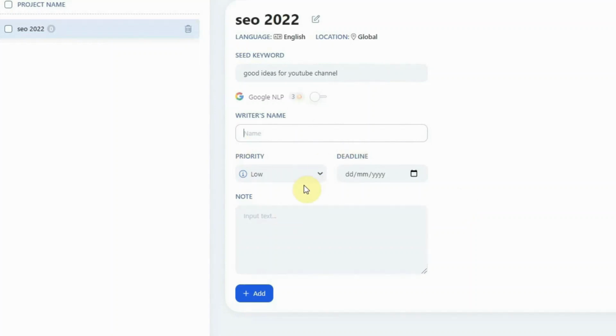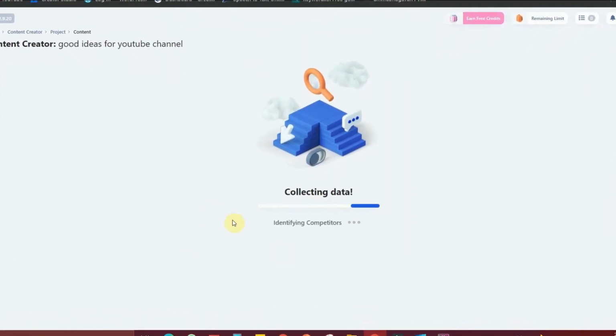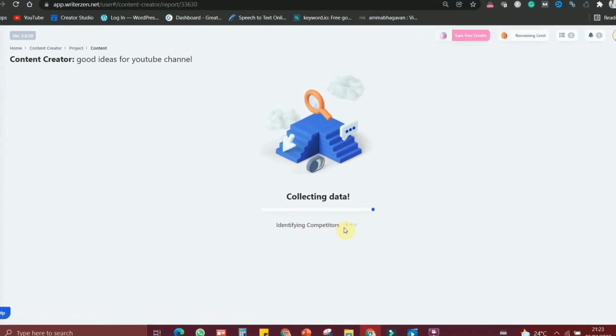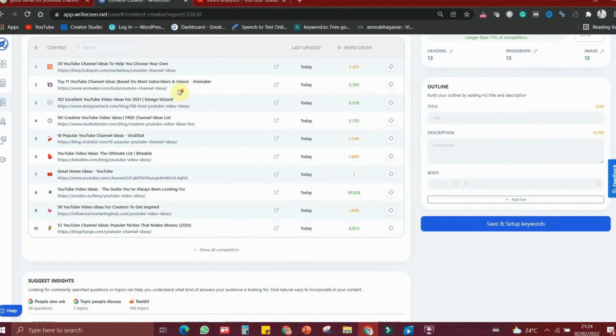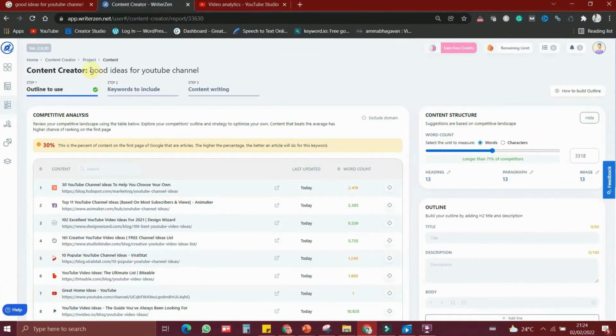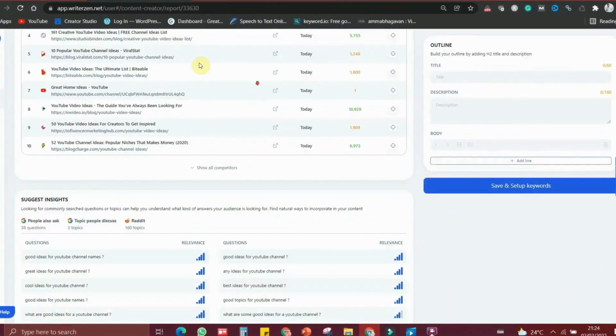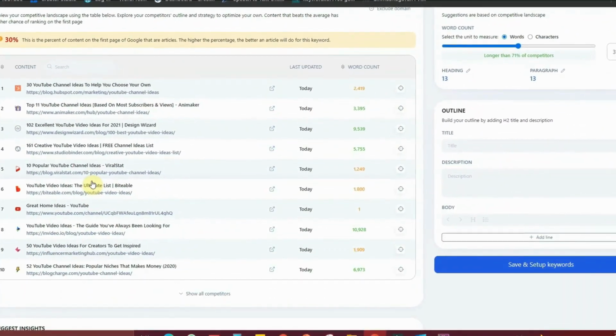I don't want to add anything here, so let me click add. It is now collecting the data and identifying the competitors, and it will take some time. Let us wait for the results. Now you can see that these are the top 10 articles for this particular keyword. If you make good content by comparing these articles, your article is going to rank at